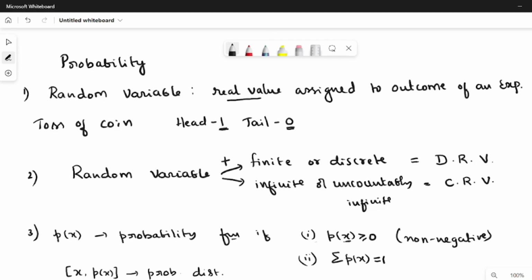If x is a discrete random variable, then this distribution is called a discrete probability distribution. If x is a continuous random variable, then it is called a continuous probability distribution. So the classification of probability distribution depends on x, the input value. This is about random variables, discrete and continuous random variables, and the probability function.